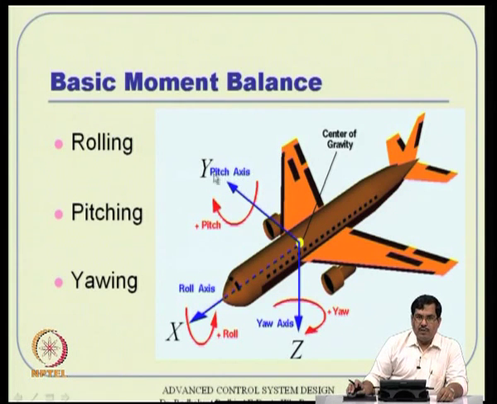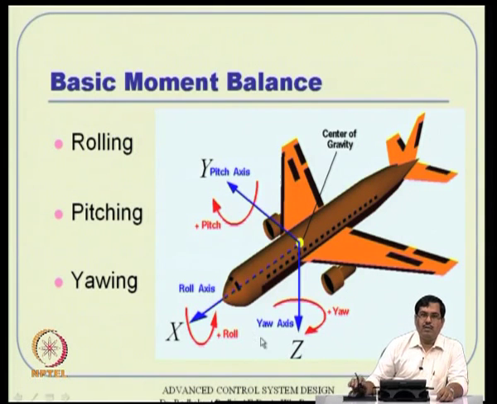Anyway, so the basic moment balance is essentially three moments. One is rolling moment, another is pitching, and another is yawing. Essentially, this is something called the body axis. You can visualize an axis frame sitting on the center of gravity of the vehicle, where the x axis is pointing to the nose, the y axis is to what is called the starboard, or the right side of the wing, and then vertically down is something called the z axis.